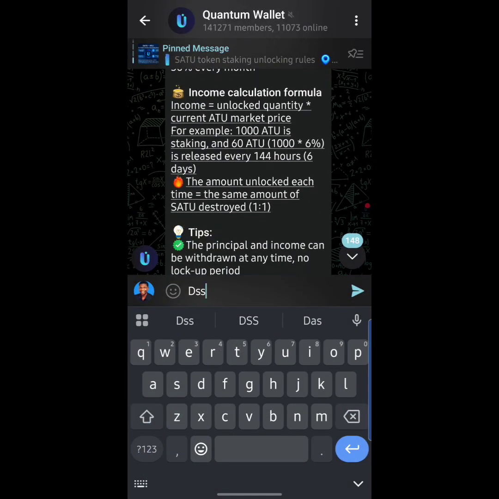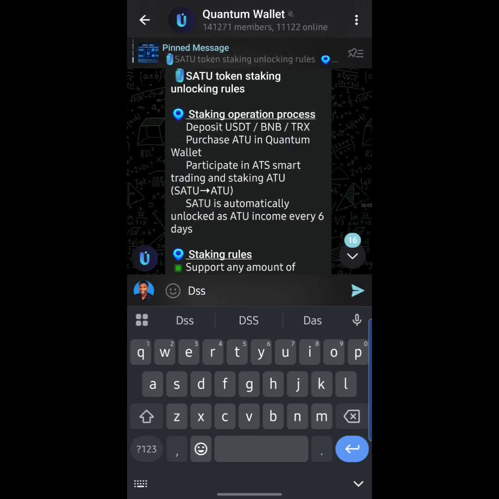Before you can actually start participating in the staking right here, you first of all need to have updated your Quantum Wallet app. So how do you update your app, guys? You can update your app by going over to the Quantum Wallet website. When you go over there, you're going to see a download link to download the new app. When you are done downloading and installing the application, you can now start participating in the Quantum ATS, guys. Thereafter you can start unlocking the R2 tokens each and every single day, guys. That is basically how you can do that.